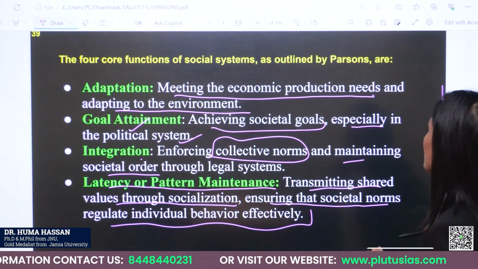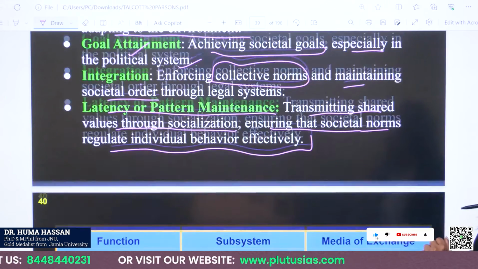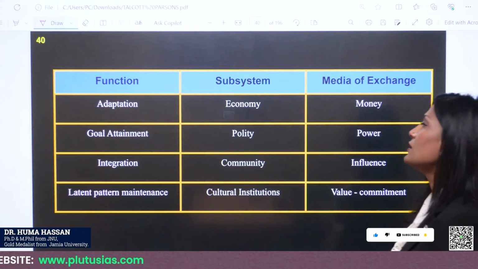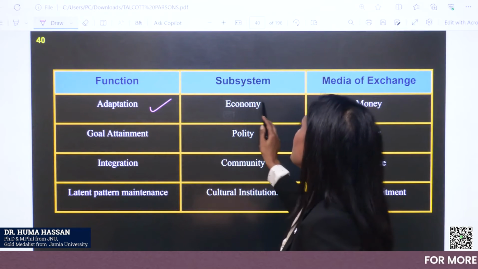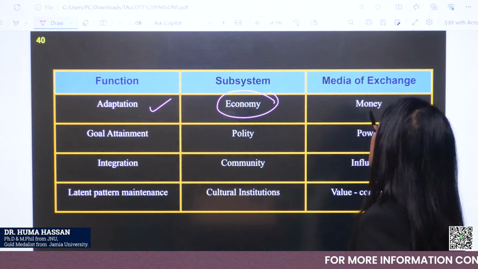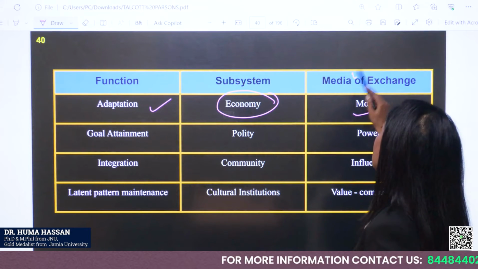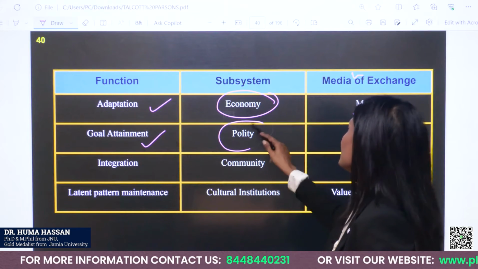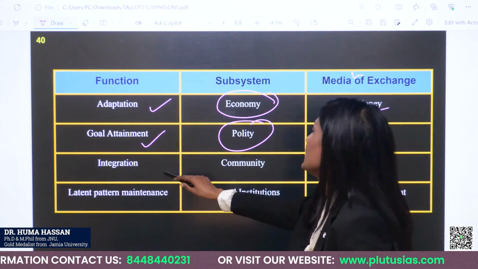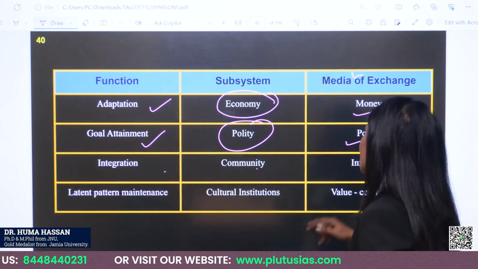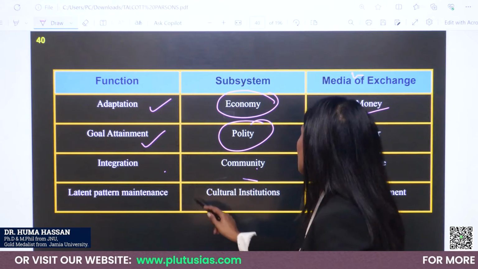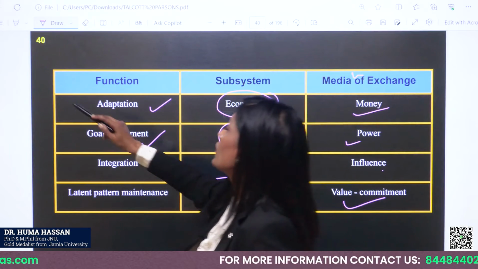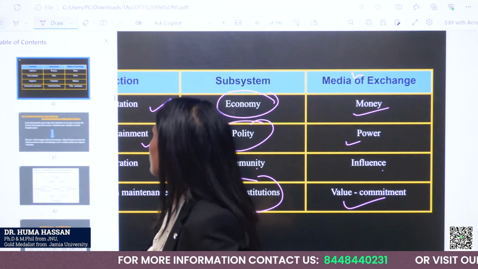These are the important core functions of a social system. Let's say function: adaptation, subsystem is economy, medium of exchange is money; goal attainment, polity and the power; integration, community, and it has influence; latency, cultural institutions, value commitment. So these are some of the important points of social system theory.